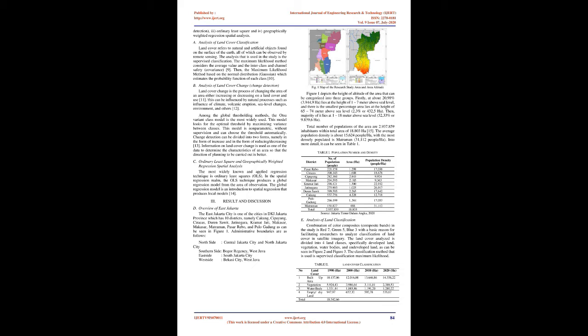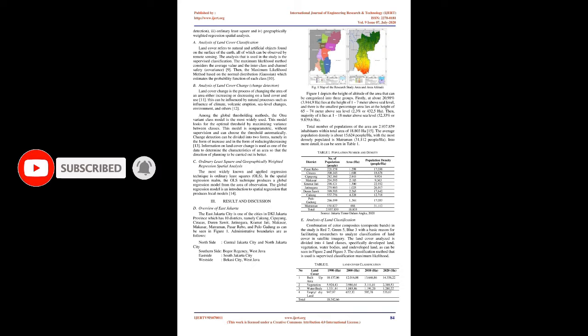A. Analysis of land cover classification. Land cover refers to natural and artificial objects found on the surface of the earth, all of which can be observed by remote sensing. The analysis that is used in the study is the supervised classification. The maximum likelihood method considers the average value in the interclass and channel, covariance. Then, the maximum likelihood method is based on the normal distribution, Gaussian, which estimates the probability function of each class.